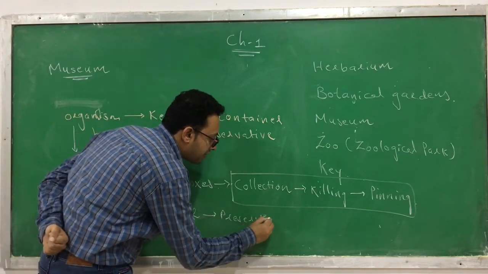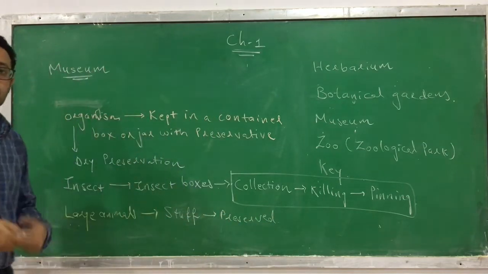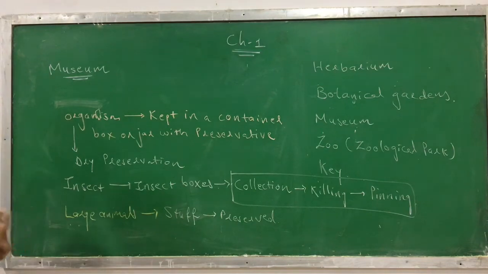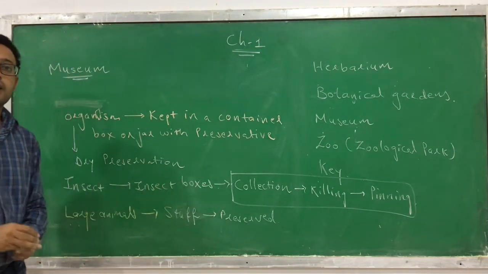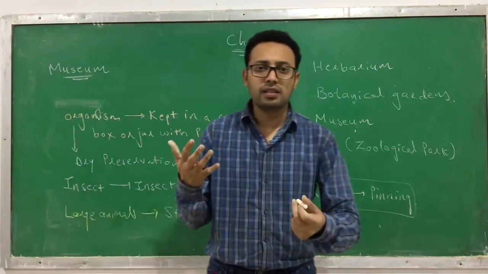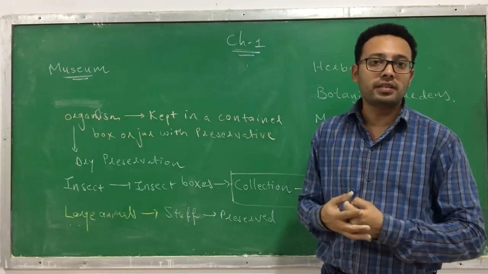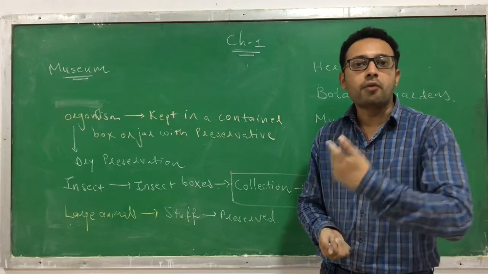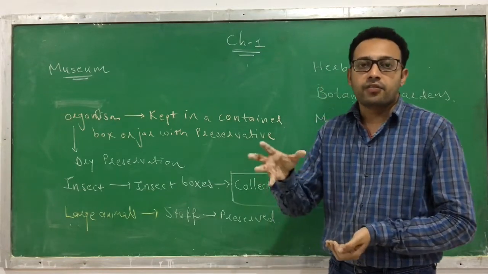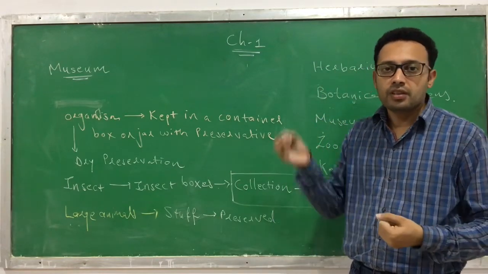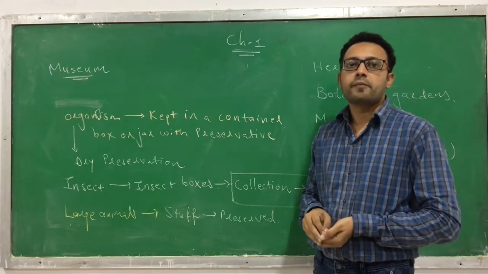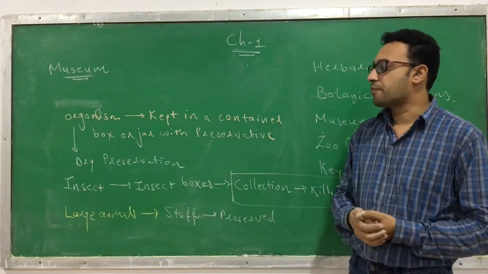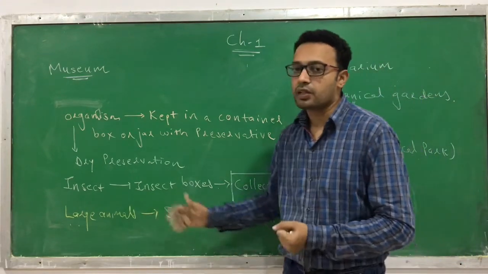They are stuffed with an inner material like cotton and so on, so the organism doesn't get damaged and is preserved. Suppose there is a kind of extinct bird and you find its dead body. From that, the different organs have been removed. We just fill it with some inert material, which we call stuffing, and then we preserve it. Thus the large animals are preserved.